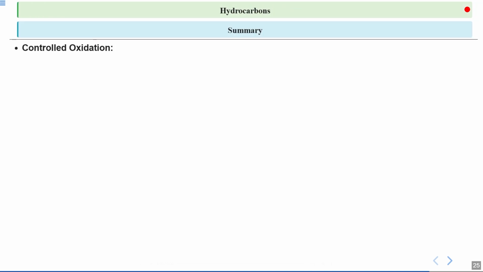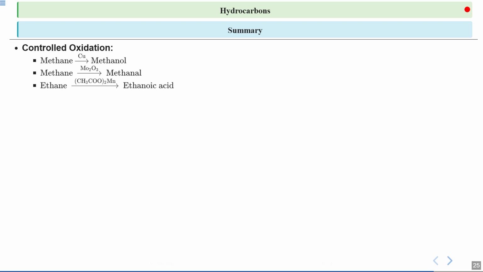After that, we talked about controlled oxidation. The first example of controlled oxidation is the methane molecule, a simple hydrocarbon, which is converted into methanol using copper as a catalyst. This reaction involves adding an oxygen atom to methane, similar to how wood absorbs oxygen when it is burnt. The next example shows methane being oxidized to methanal, also known as formaldehyde, using molybdenum trioxide as a catalyst. This is another step in adding oxygen to methane, changing its structure and properties.